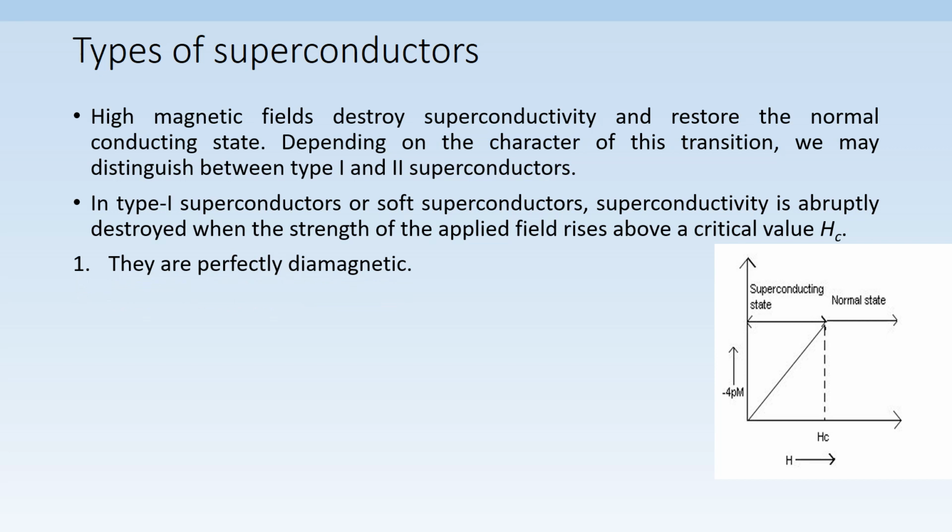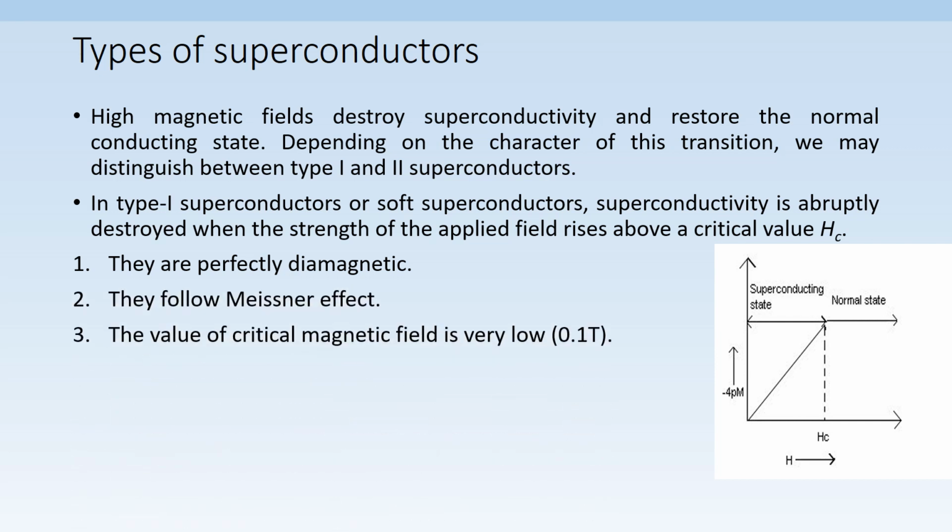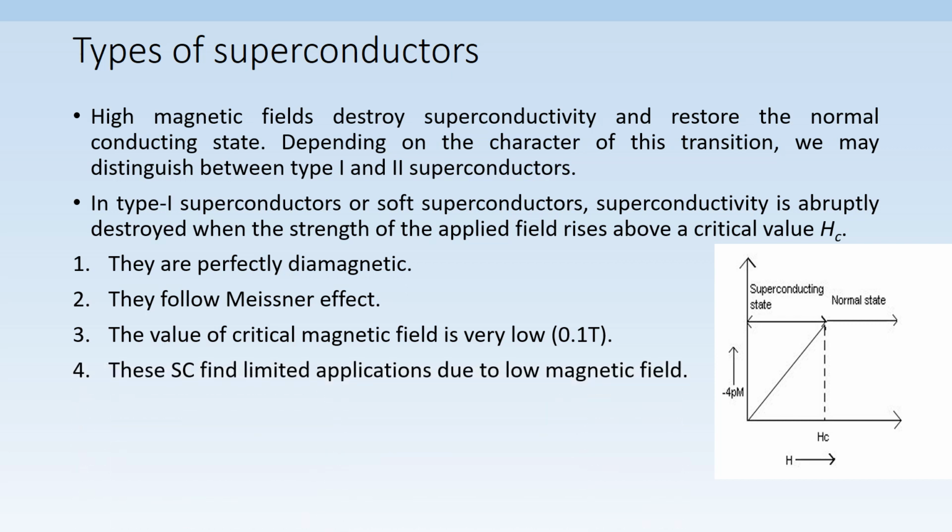The properties of type 1 superconductors are: they are perfectly diamagnetic, they follow Meissner effect, and the value of critical magnetic field is very low, that is, we observe here it is 0.1 Tesla. Since the critical magnetic field is very low, they find limited applications.